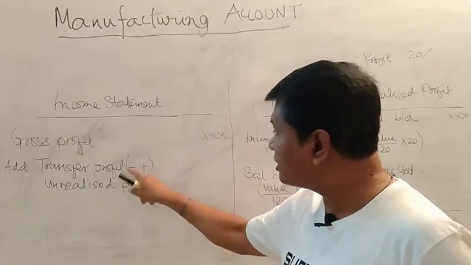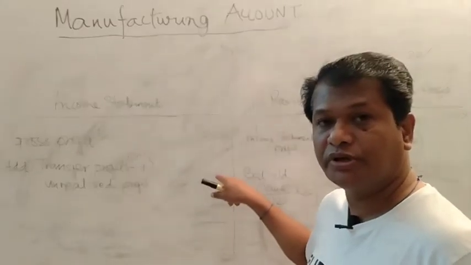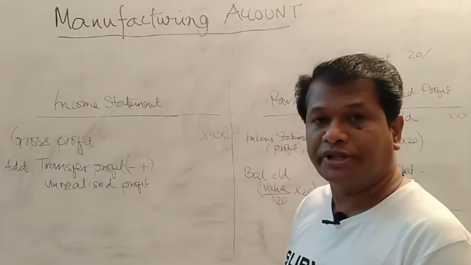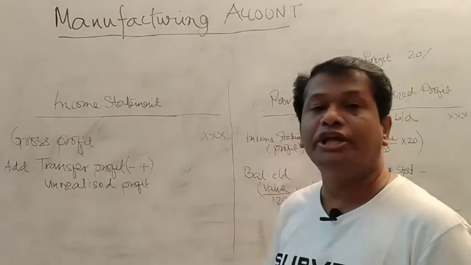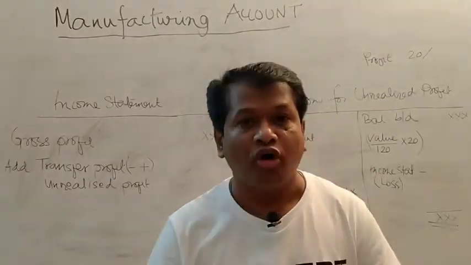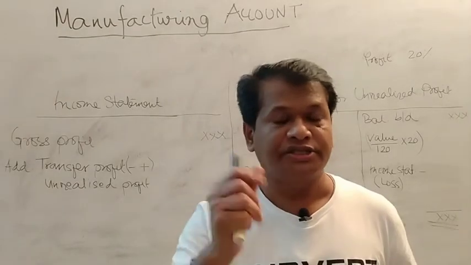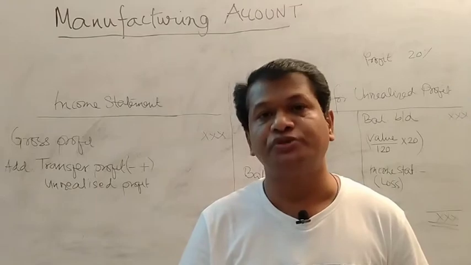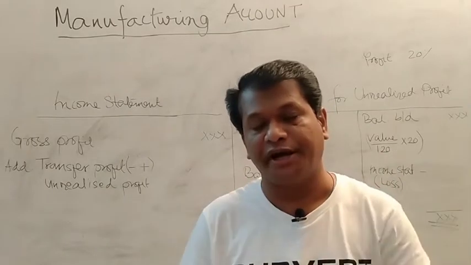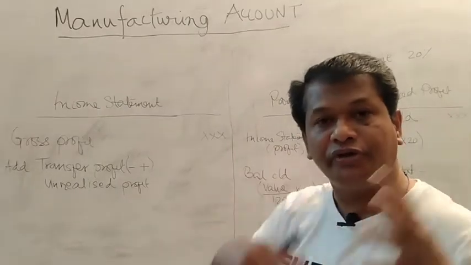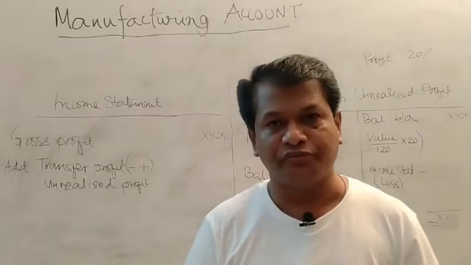The figure you got is to be added to the gross profit. Then the total gross profit is there. From that profit, you have to subtract all the expenses. Expenses may be the operating expenses, the selling and distribution expenses and the office and administrative expenses. These two expenses are to be added up and separated from the total gross profit. The figure you got is the operating profit.